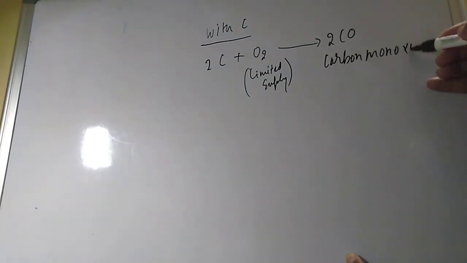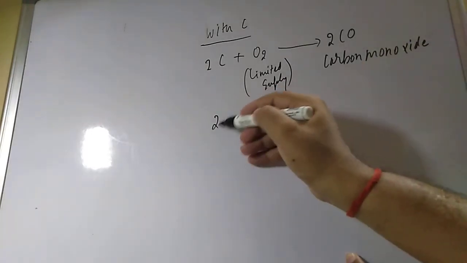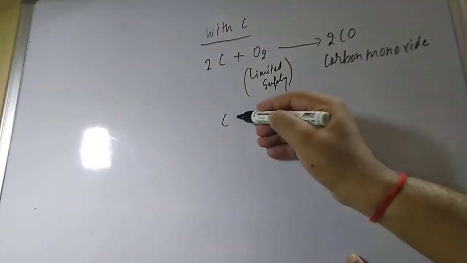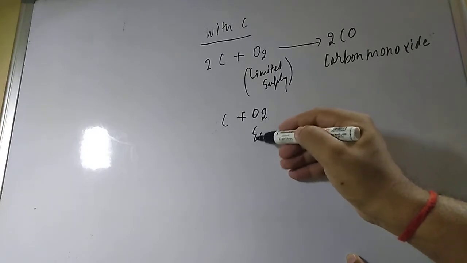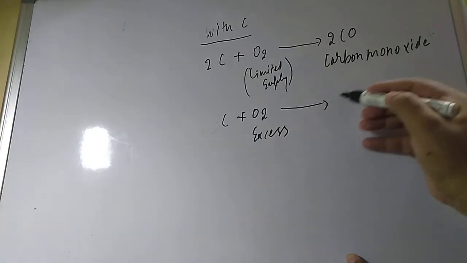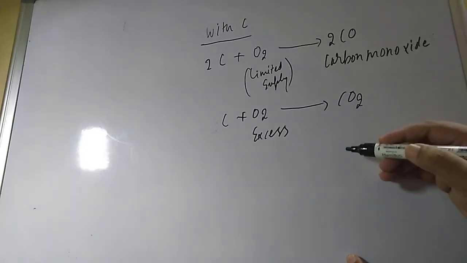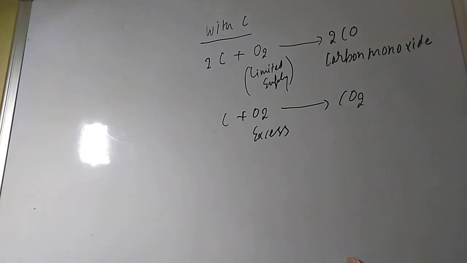But when you are taking carbon and the oxygen is in excess, it will give carbon dioxide. Okay, so you have to keep that in mind, students.